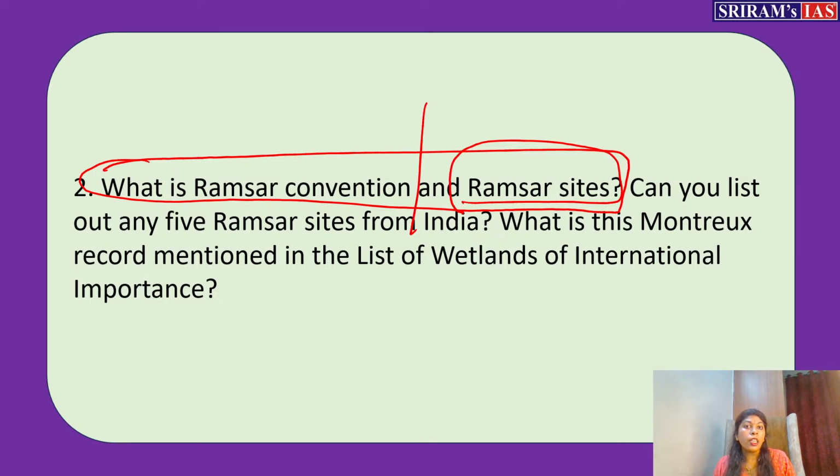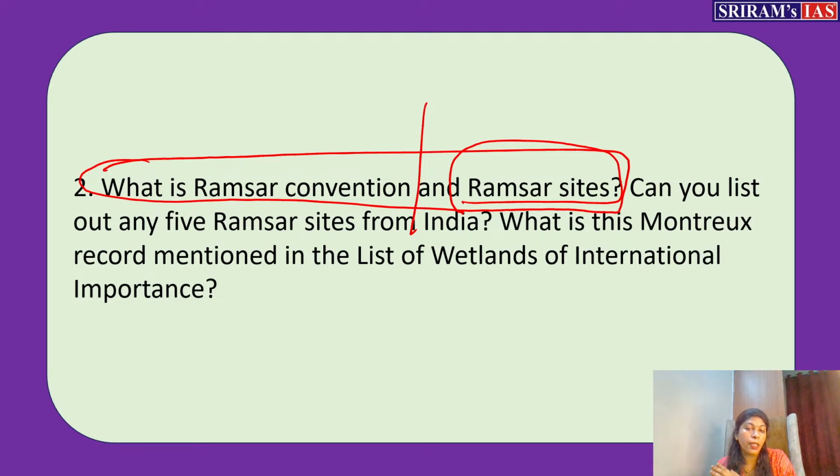And you can say how these Ramsar sites have been created, who are the parties who will visit a country. There are some contracting parties. The Ramsar convention is a contract, so contractual parties will visit from the Ramsar convention. They will send a party who will come and check whether the wetland satisfies the particular criteria, then they will recommend it to be added to the Ramsar list. That is the process. You would have read about it, so you can elaborate it a bit.